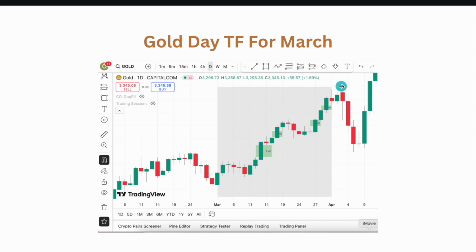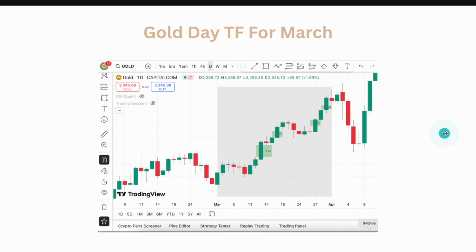This retrace, or pullback into a fair value gap, is what we wait for before we take a trade. That is how fair value gaps can be used. How exactly, we'll see in coming videos. For now, we will just understand candle science, price action, fair value gaps, and fair value areas. In the next video, we will understand fair value areas. Let's continue.